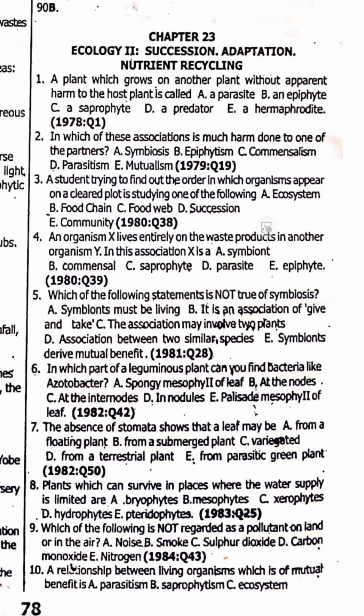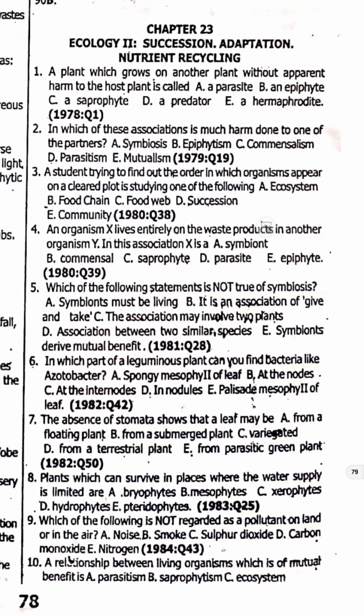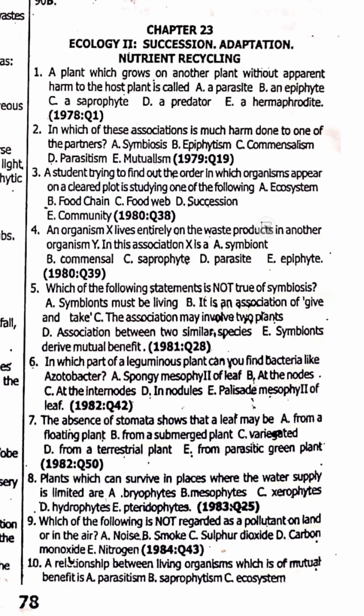Now let's write. What is mutualism? Mutualism involves two organisms where both derive mutual benefit from each other without harming each other. Do you understand? Next, symbiosis strictly means a relationship involving two organisms.